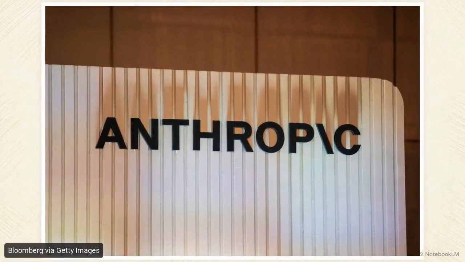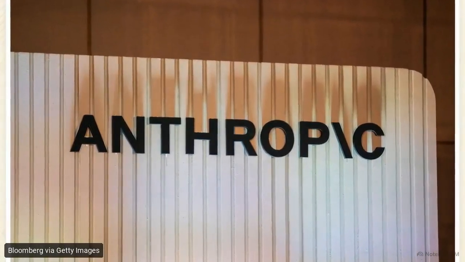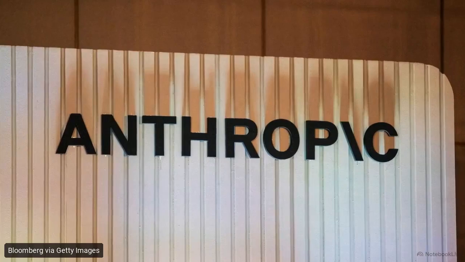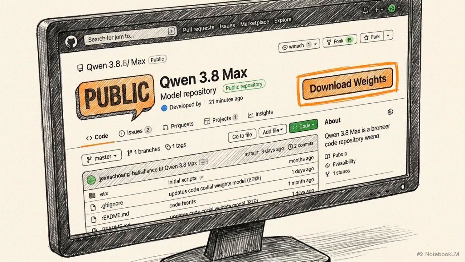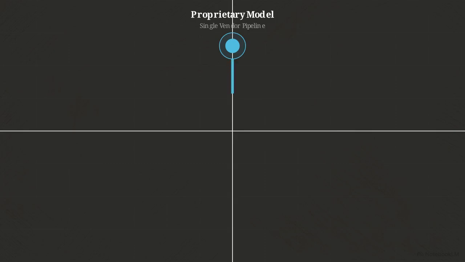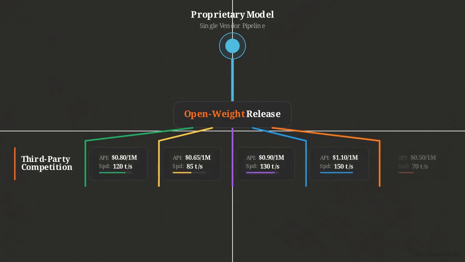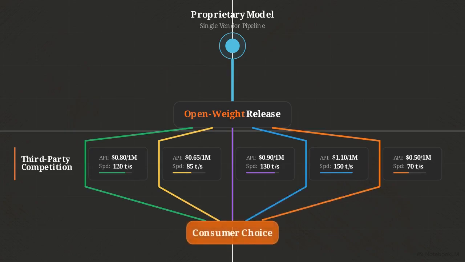Right now, when you build an application using a closed ecosystem model, you pay that single vendor directly at the price they dictate. Releasing a 2.4 trillion parameter model as open weight allows independent third-party cloud providers to download the model and serve it from their own infrastructure. This matrix shows exactly what happens next. A single vendor pipeline fractures into multiple parallel hosting options, forcing providers to compete aggressively on execution speed and API pricing to win your business.